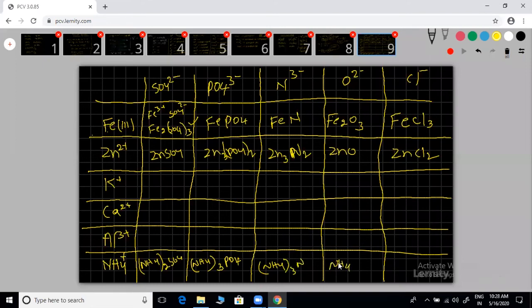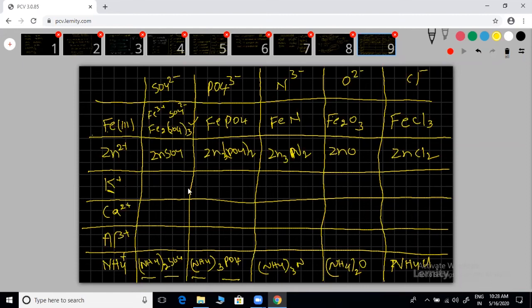Again, whether it exists or not is a secondary thing. I'm not telling you that it is going to exist or not. Now, how to write the formula, do you know or not? That is what I'm expecting. NH4Cl. Got the answer? Names are very simple. You just add the cation name and anion name. That's all. Don't write numbers. For example, potassium sulfate. Otherwise, you can see here ammonium sulfate. That is simply a name.